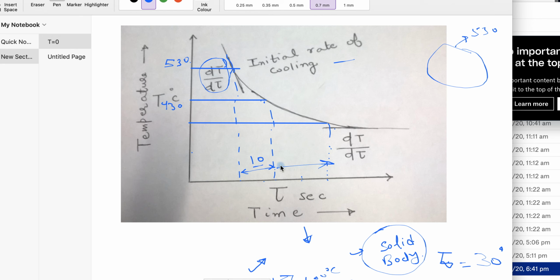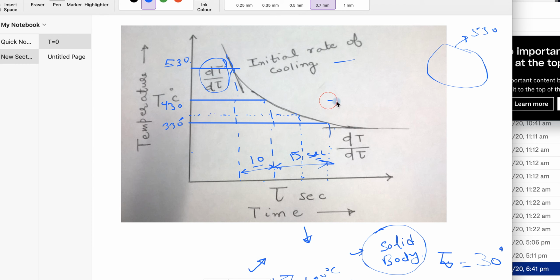So for another temperature drop of 100 degrees Celsius, suppose this is 330, then the time will increase. It will be more than 10 seconds, suppose it is 15 seconds. So my temperature after another 10 seconds should be more than 330 because it will not cool down as fast as in the initial stages of cooling.